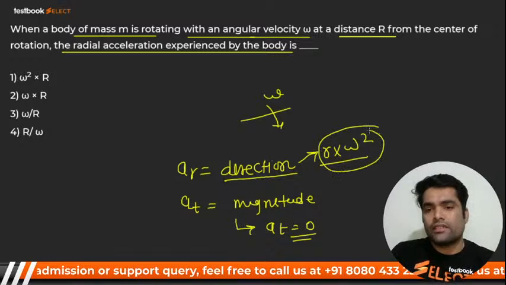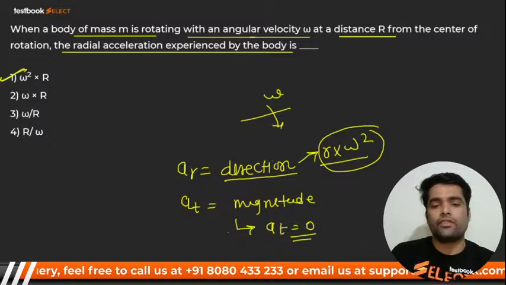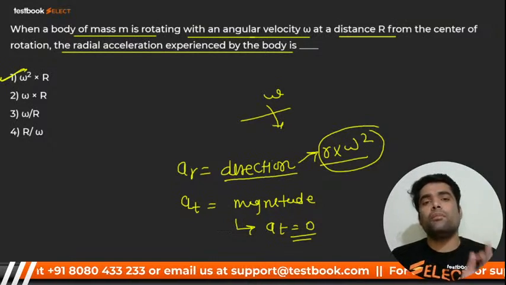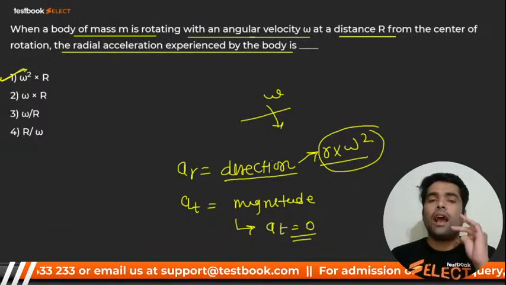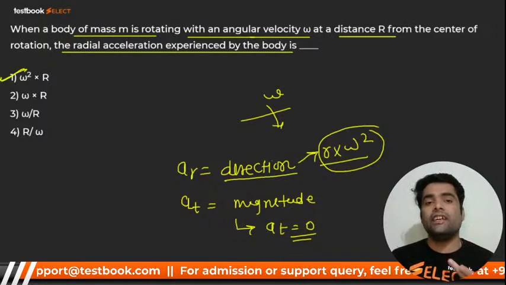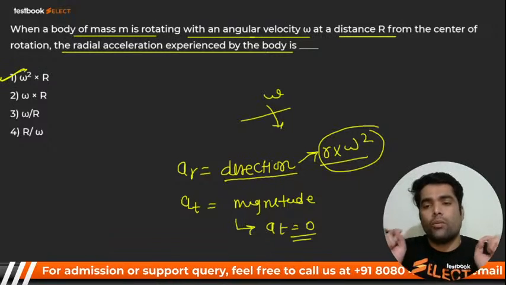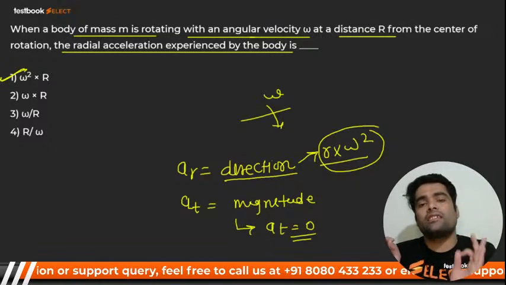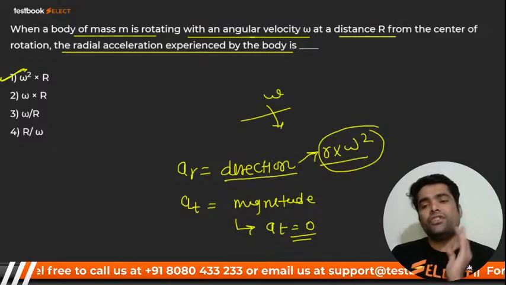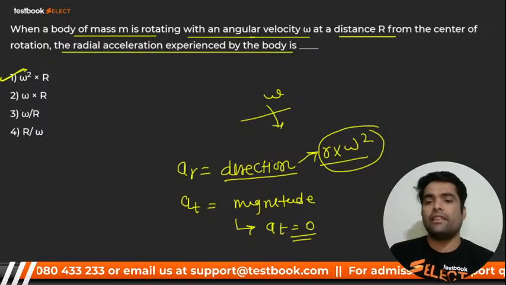R into omega square is the answer. Yes, number 1 is correct. Very good. But you should remember that the tangential component is responsible for magnitude and the radial one is responsible for change in direction. When there is a constant angular velocity omega, the angular acceleration will be 0, and due to which the tangential component will also be 0, because it has been given that the angular velocity omega is constant.